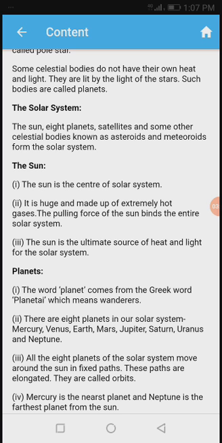It is huge and made up of extremely hot gases. The pulling force of the sun binds the entire solar system. See, there is a pulling force in the sun, and because of that pulling force, the entire solar system moves around the sun in an elongated path. The sun is the ultimate source of heat and light for the solar system. Ultimate means the one and only source of heat and light for the solar system.